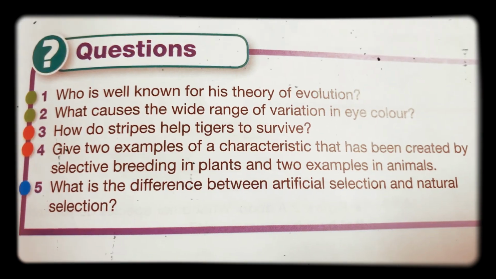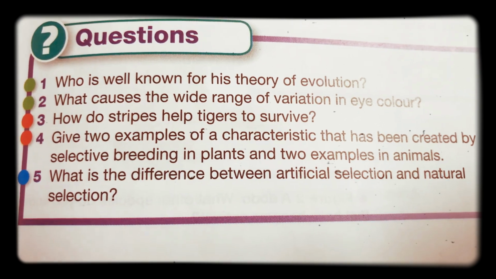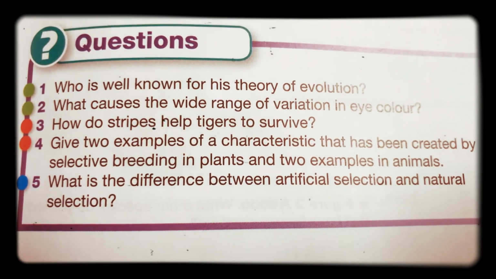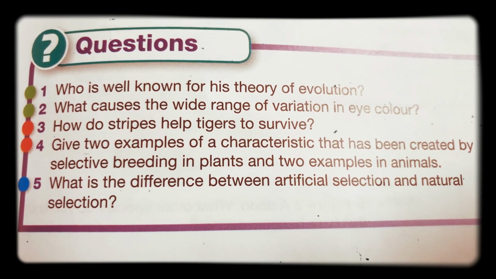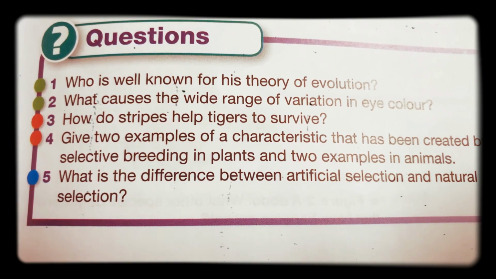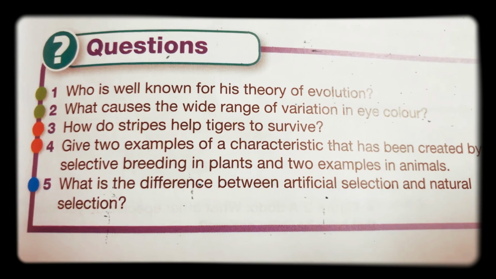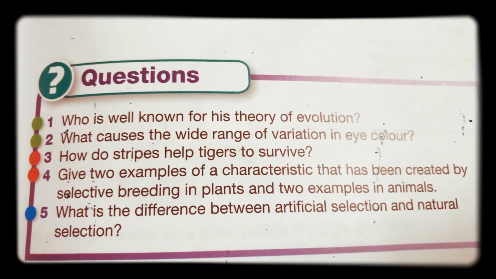So say, for example, you have a she-camel, and as a farmer, you want to breed camels that have very high amounts of milk.